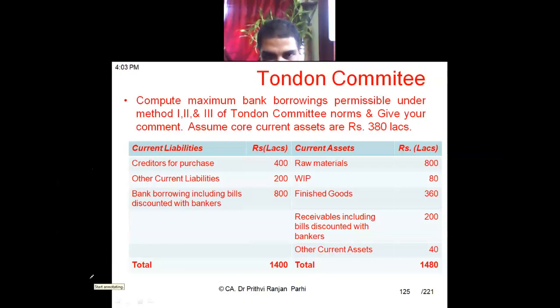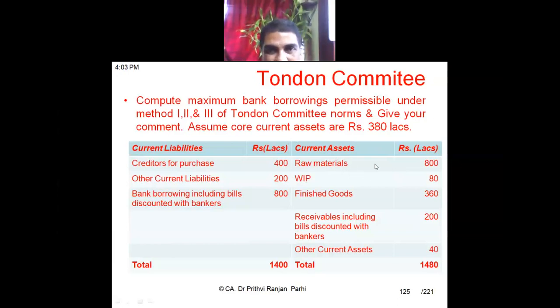And current assets are: raw material 800 lakh, work in progress 80 lakh, finished goods 360 lakh, and receivables 200 lakh. Total current asset is 1480. So current assets total is 1480 and current liabilities total is 1400. This is not a complete balance sheet, so don't think that it should match. It should not match because it's a current asset, current liability position.